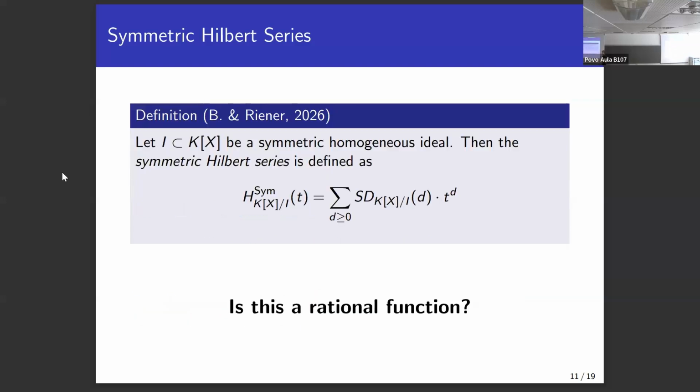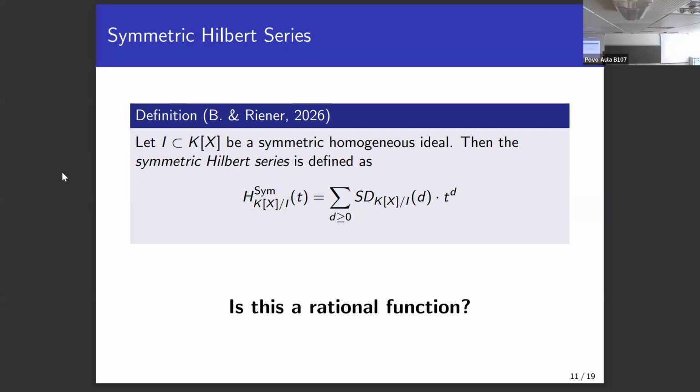All right. And what do we do now? Having extracted the symmetric dimension from the representation theoretical approach, we just use a normal Hilbert series approach. So we just count the subspace given by our representation theoretical approach. And then we form a power series in t to the d with this symmetric dimension and write this down. And the question is, is this a rational function?